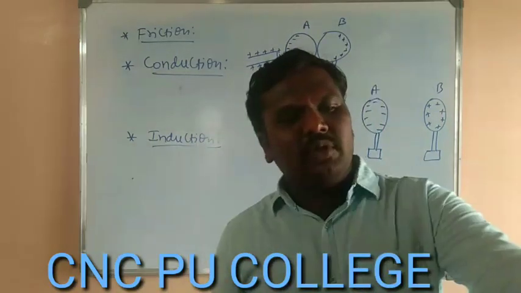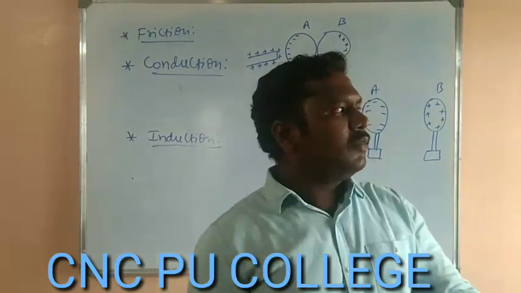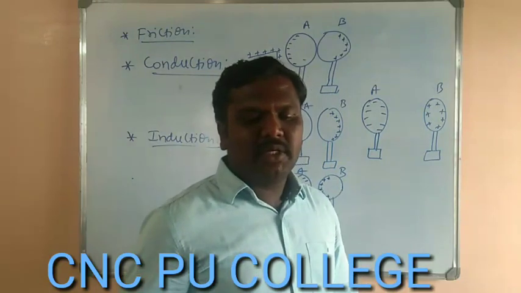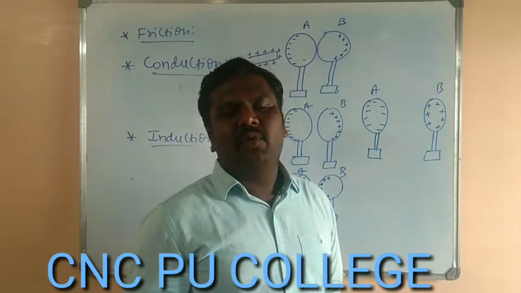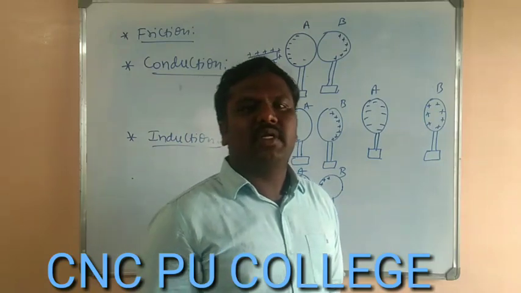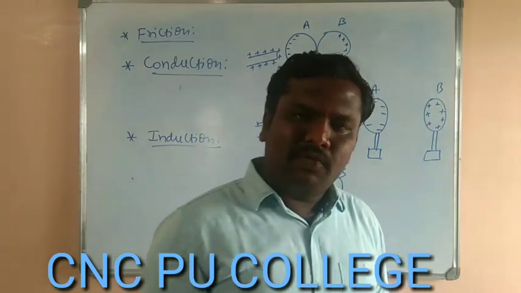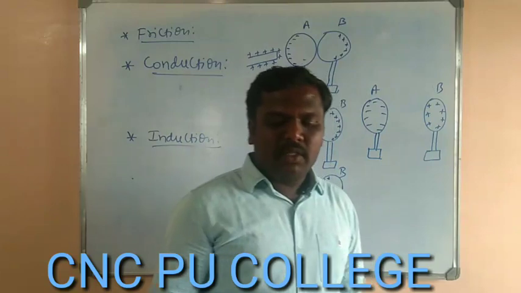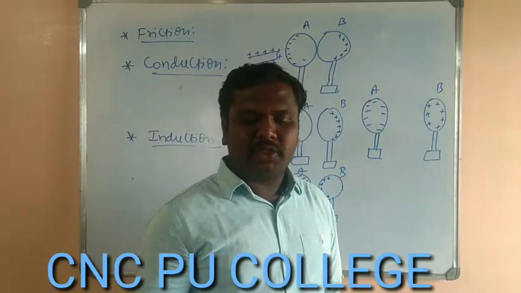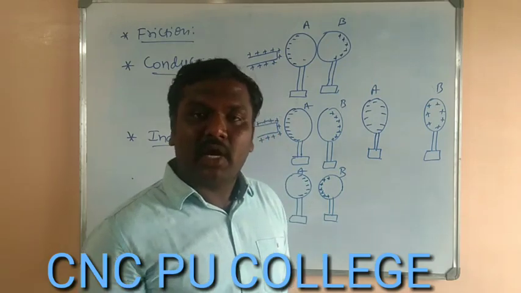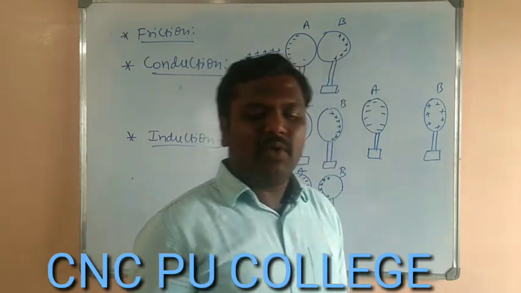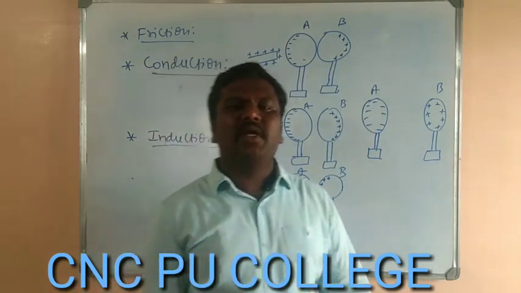If you observe the definitions, the first one is charging by friction. By rubbing materials against one another, we can easily charge the bodies, and that is charging by the method of friction. The definition of charging by conduction: the process of charging a body by bringing a charged body in contact with it is called charging by conduction.